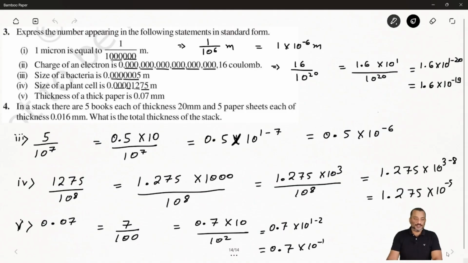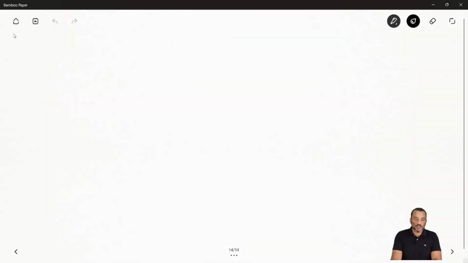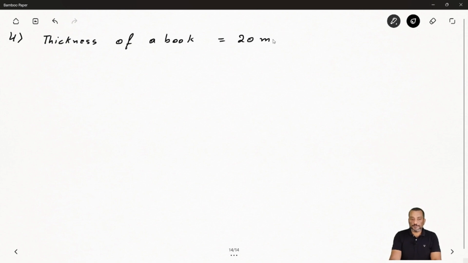Okay, so very simple. So first we will say question number 4 here, thickness of a book. A book, we can say how much thickness of one book is given? 20 millimeter. And number of books is how much? Number of books is given 5.